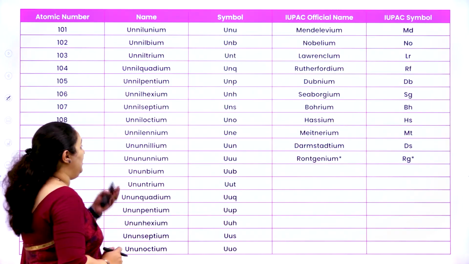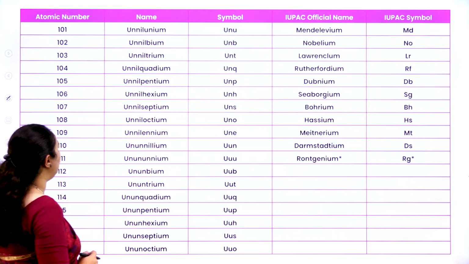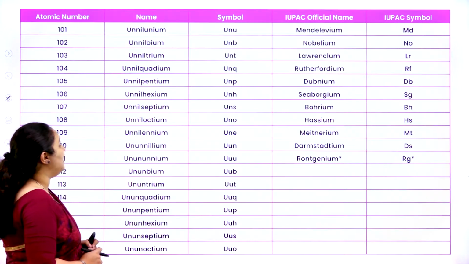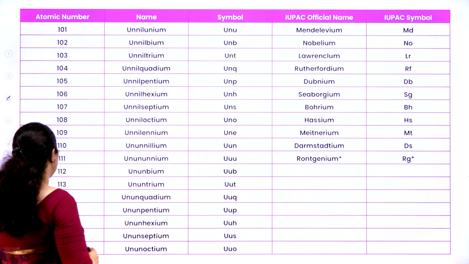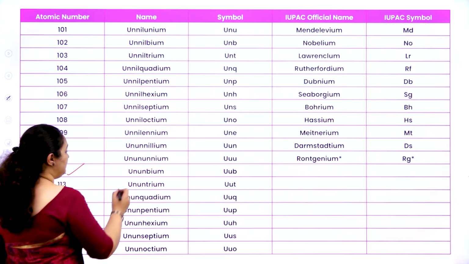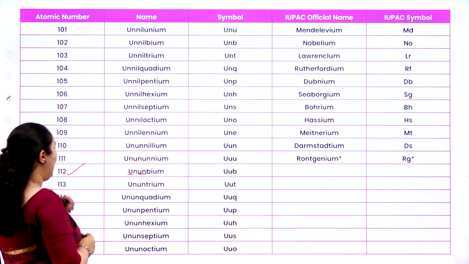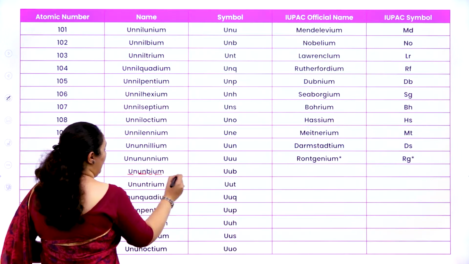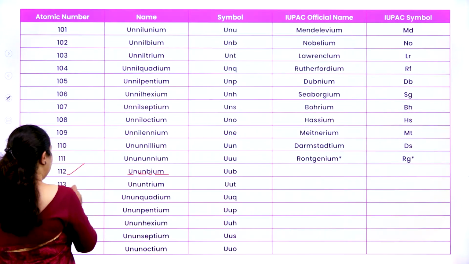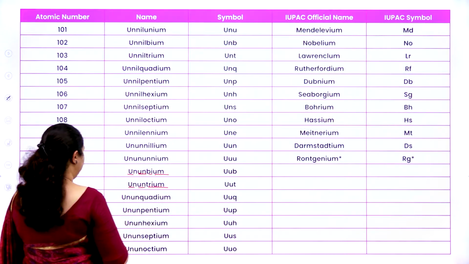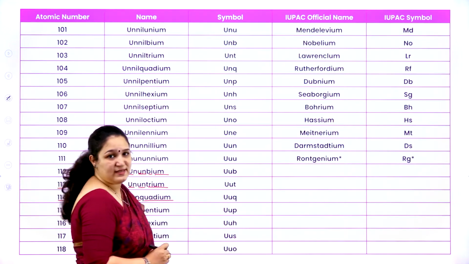So this way we can name it like this. You can see for 102 it is unnilbium. 103 it is unniltrium. So it can go on like this. For example, if it is 112, it is un, un, bi, because we have 1, 1 and 2, and end it with ium. Okay. Similarly, we have 113 which is ununtrium, 114 which is ununquadium, etc.